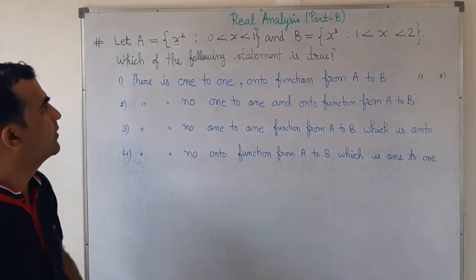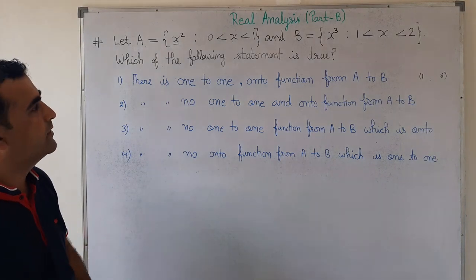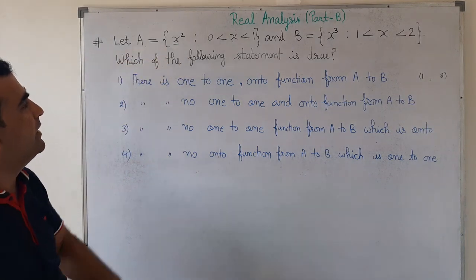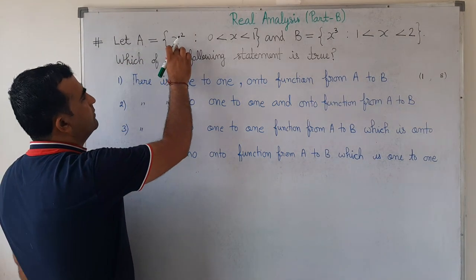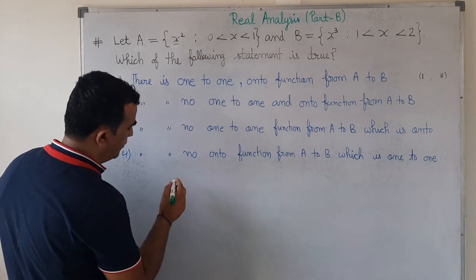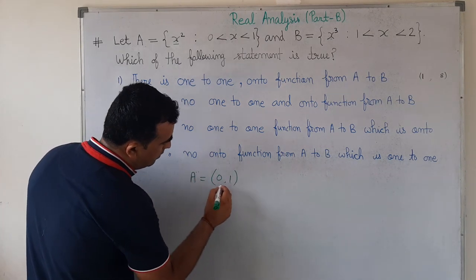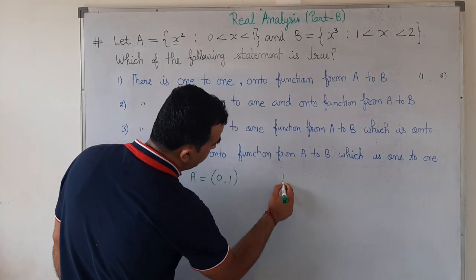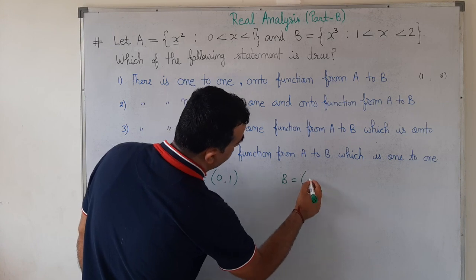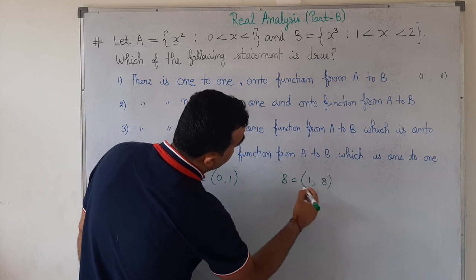Let's start. First, we will learn about set A and set B. If we look at set A carefully, we find that set A is the range set of this function on this domain. And what is the range of this function? This is the open interval 0 to 1, and similarly for B, this is also an open interval from 1 to 8.